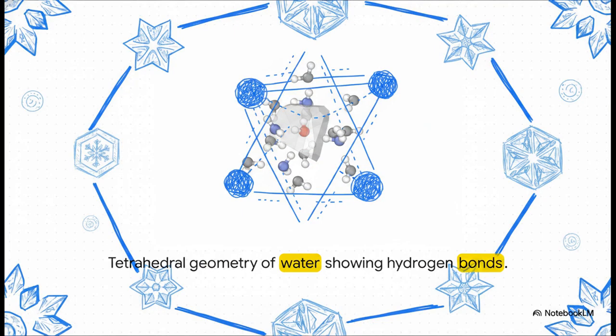And the geometry at play here is just fascinating. Each oxygen atom is surrounded by 4 hydrogen atoms in this neat little tetrahedral shape. 2 are covalently bonded to the oxygen, and 2 are held by those hydrogen bonds we just talked about. It's this exact, very particular spacing that completely prevents the molecules from squishing any closer together.